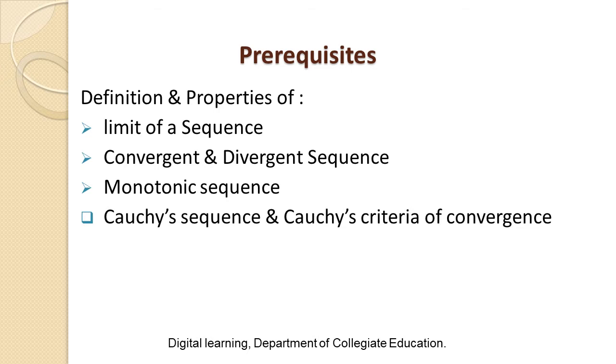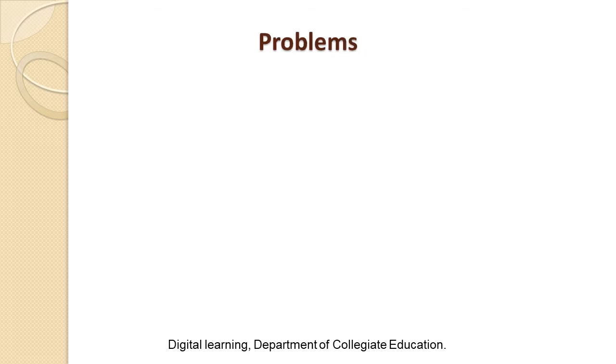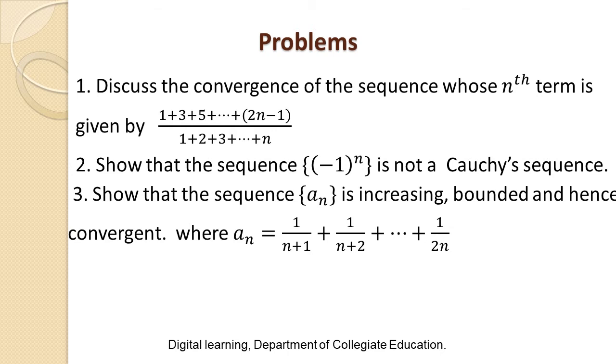Before we proceed, these are the basic concepts that we need to know: definition and properties of limit of a sequence, convergent and divergent sequence, monotonic sequence, Cauchy's sequence and Cauchy's criteria of convergence. Here are some problems which we are going to discuss further.